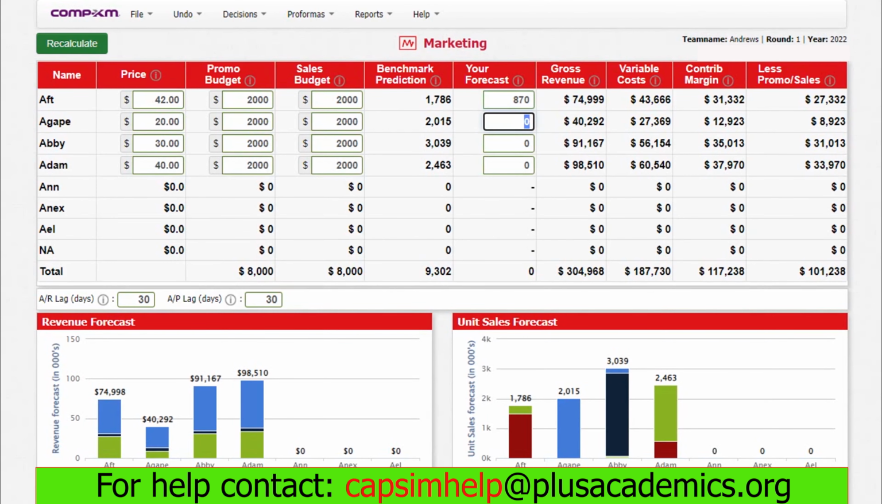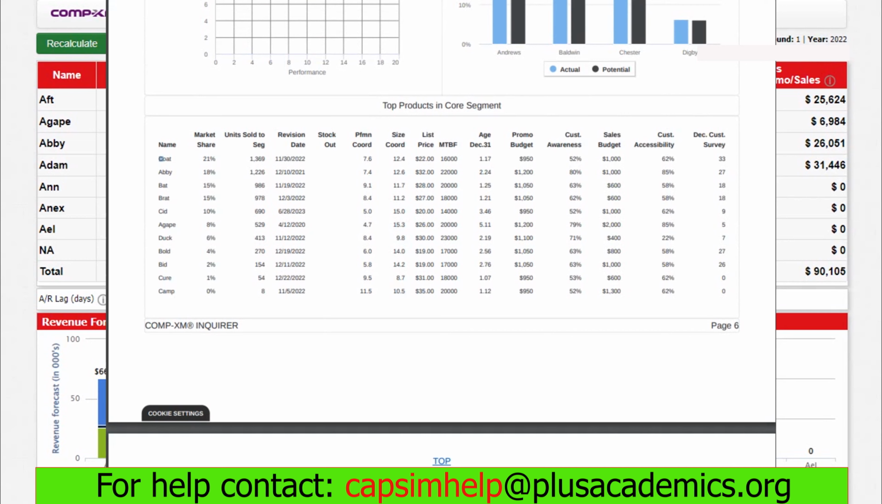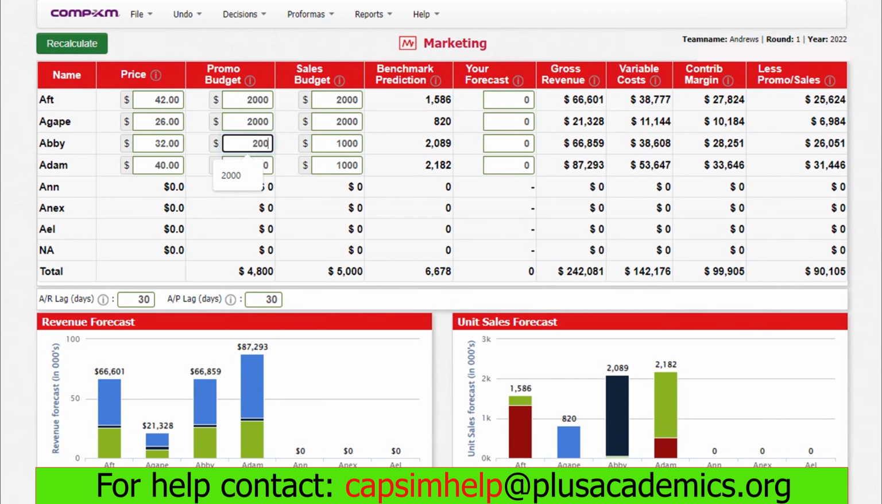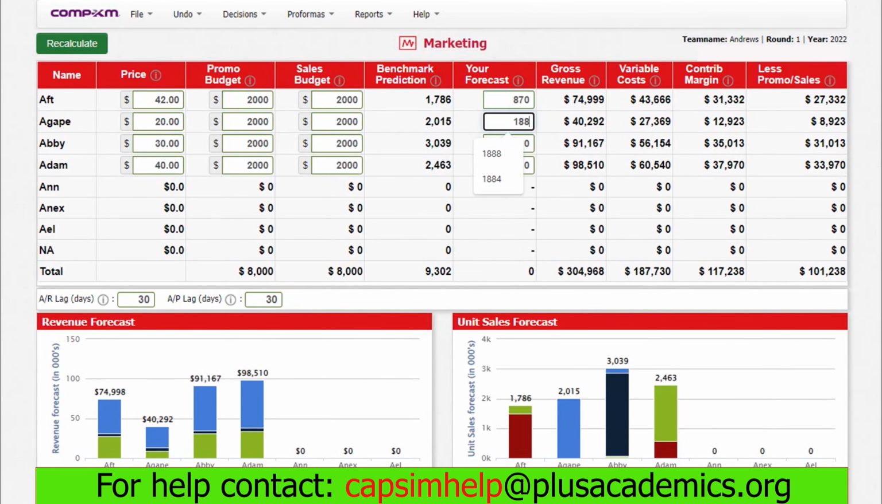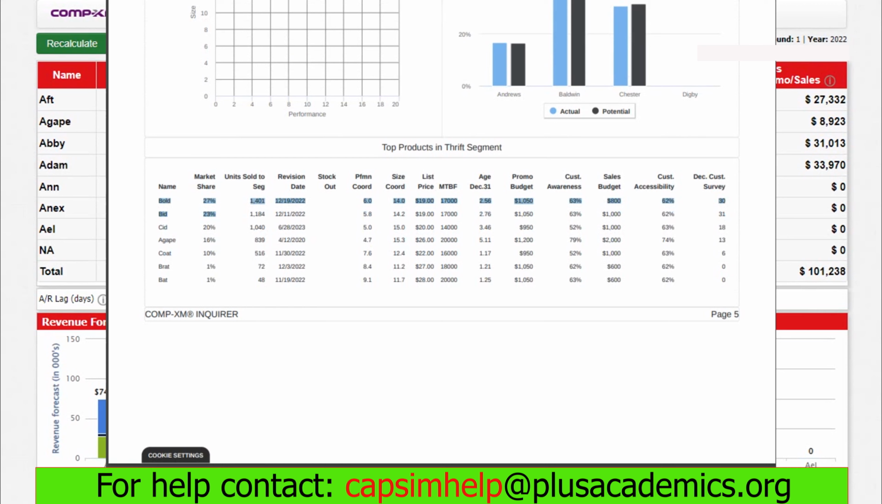In the core market segment, price is very important. That is the reason why we are reducing the price from 32 to 30, because we also want to increase the customer survey. We had 27 in the previous month, while COT had 33. For us to maximize customer survey, we have to increase our awareness and accessibility, and we can only do that by increasing our promo and sales budget. That's the reason why we are increasing promo and sales budget for Agape to 2,000. Based on that, we are also estimating that we will increase the number of units we'll be selling, and that's why our projected sale is more than 1,800, because we have made the assumption that COT will not increase their promo or sales budget; they'll maintain the same.